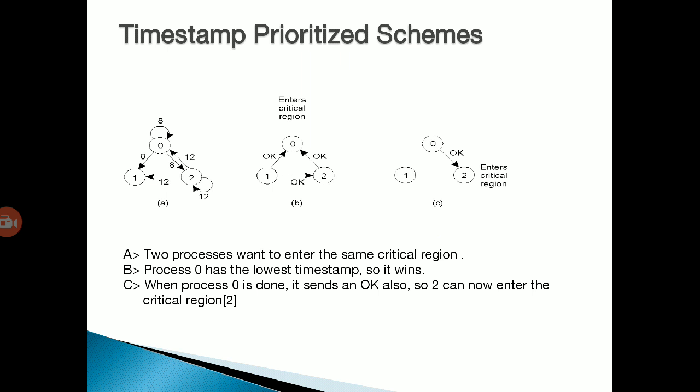See processes A, B and C. In diagram A, two processes want to enter the same critical region, that is process 0 and process 2. In diagram B, process 0 has the lowest timestamp, so it wins. And in diagram C, when process 0 is done, it sends an OK also, and process 2 can now enter the critical region.